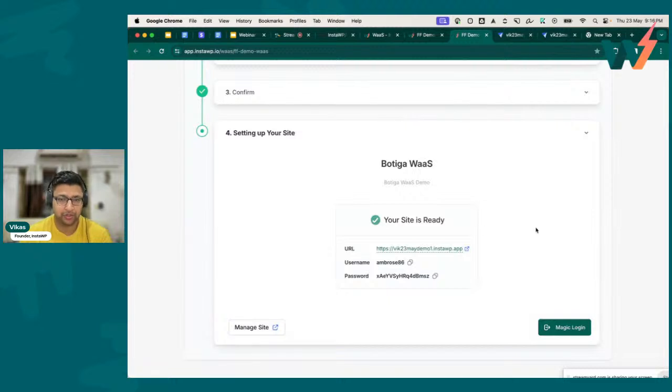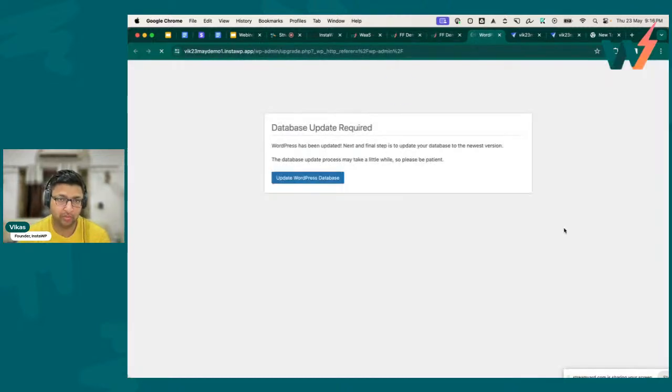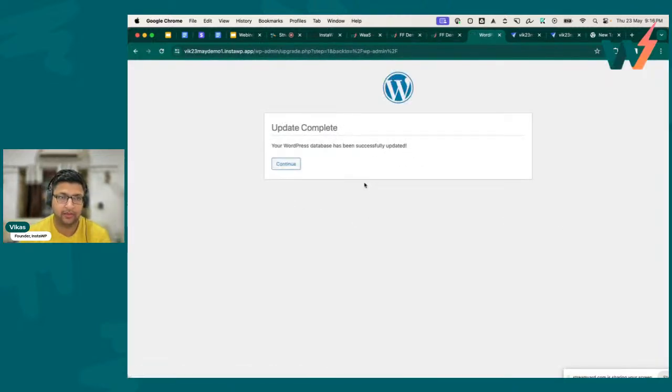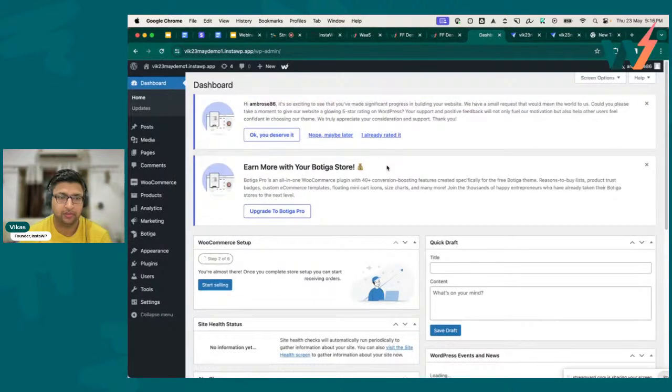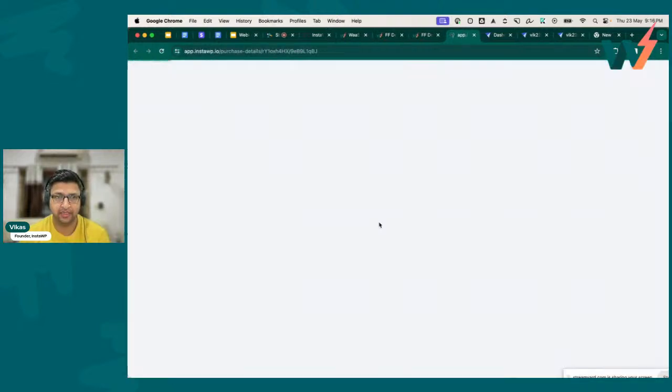We automatically install our Connect plugin so that you can do things like magic login to the website and you can manage the website on behalf of your customer. So let's get this. Boom, right? And the user can manage the site using the manage site link.